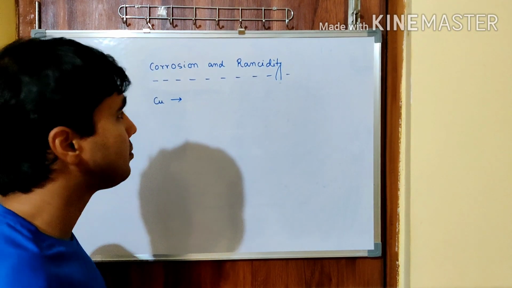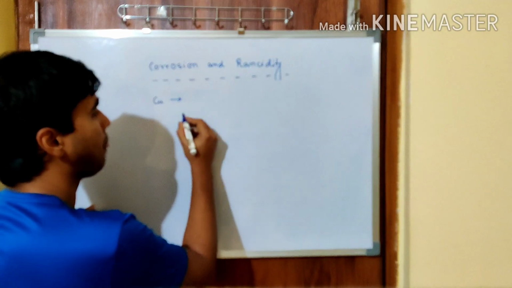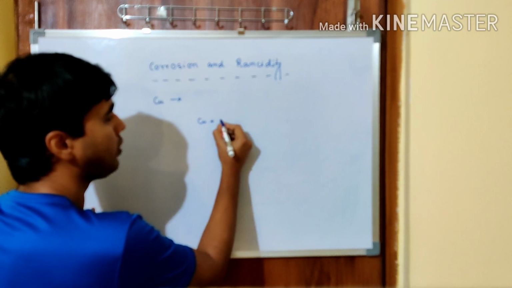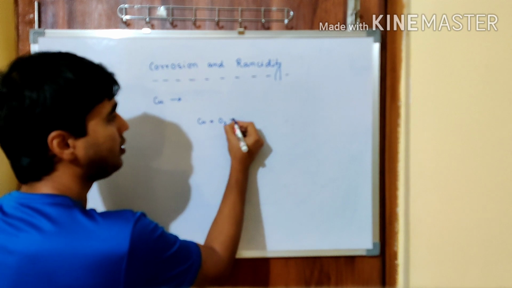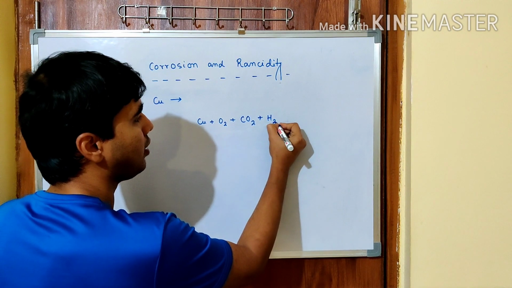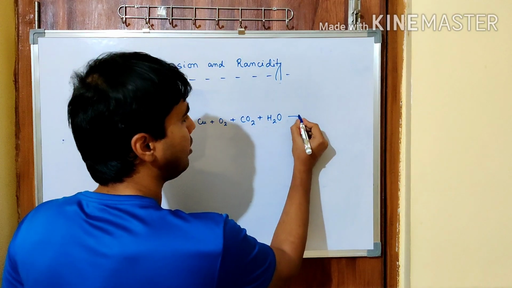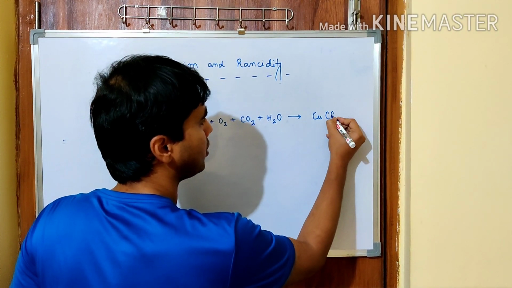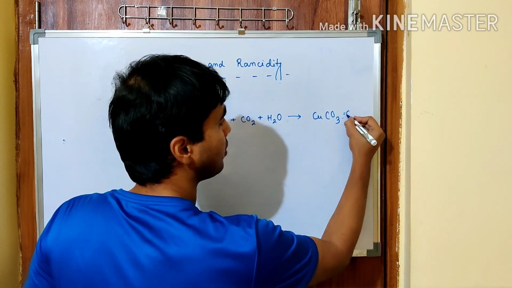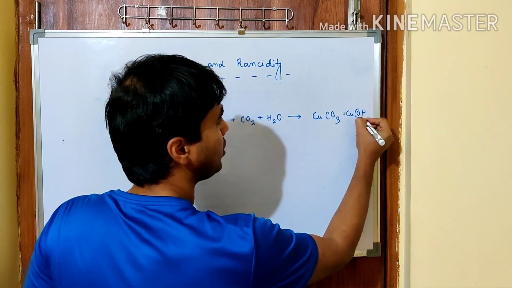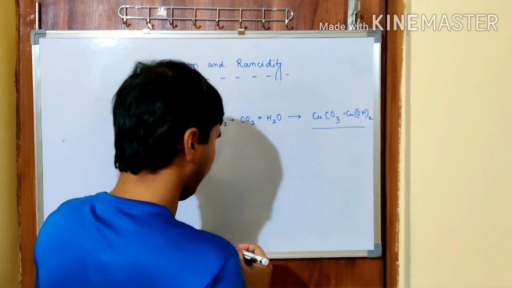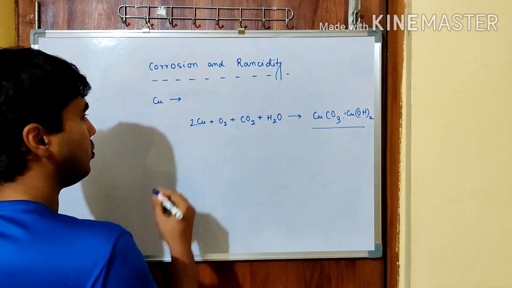So what is the reason? The reason is that copper, when it comes in contact with oxygen, carbon dioxide, as well as water, gives rise to the formation of CuCO3 along with Cu(OH)2. This remains together, and it will be 2.